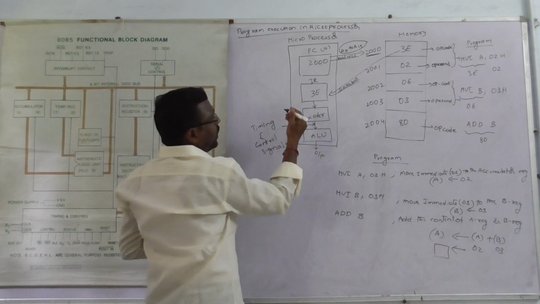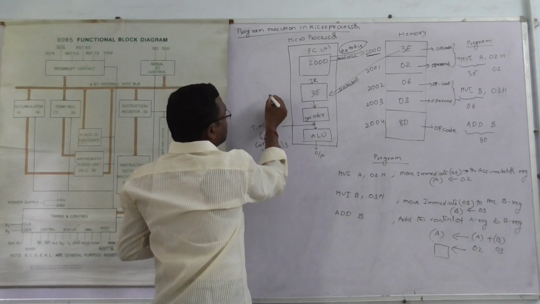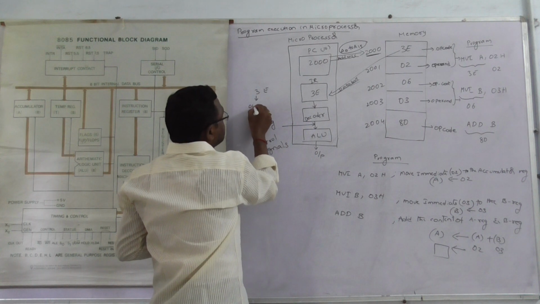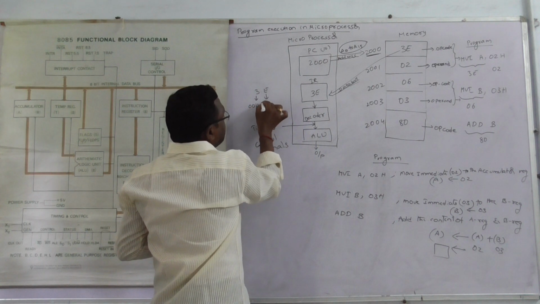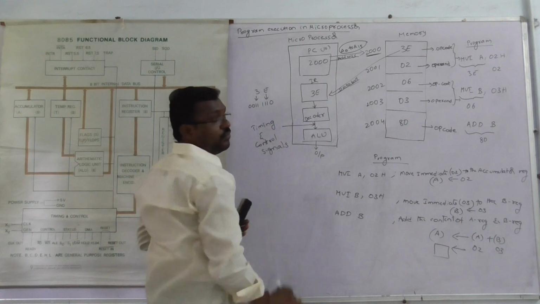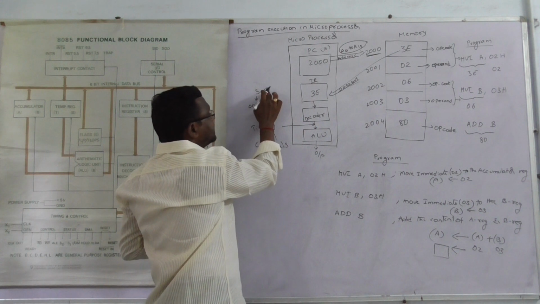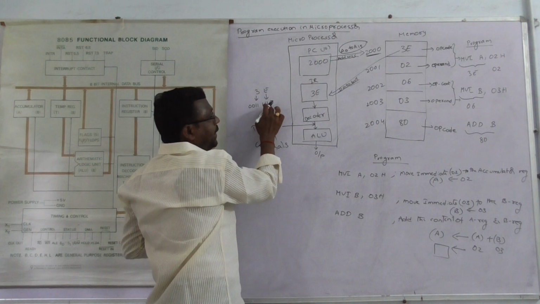Okay, how does it understand? Here it is represented by 3E. 3 can be represented in binary form as 0011. E can be represented in binary form as 1110. So the hexadecimal value is converted into binary.